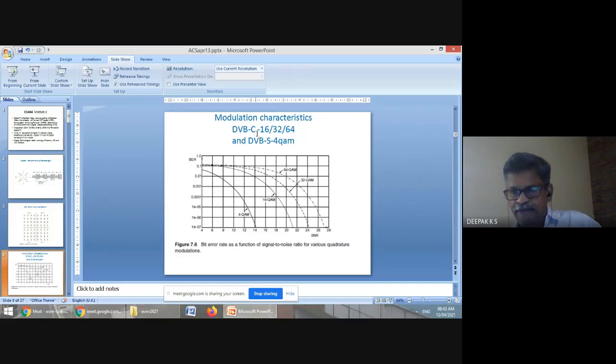So I have put here that DVB cable uses higher modulation of 16 QAM or 32 QAM or 64 QAM. So you are transmitting more bits per symbol progressively when you use 64 QAM compared to 32 QAM, in which you transmit only 5 bits per symbol. Here it is 6 bits. Here it's 4 bits. However, for satellite, you use only 4 QAM because of the distance and low SNR.